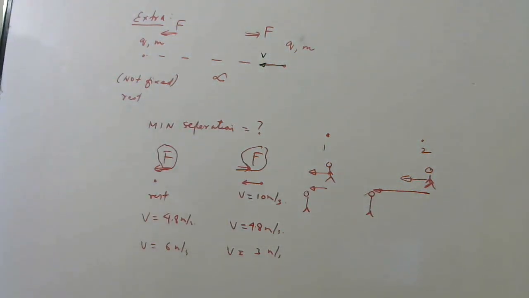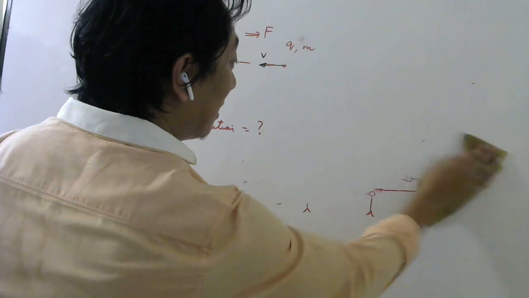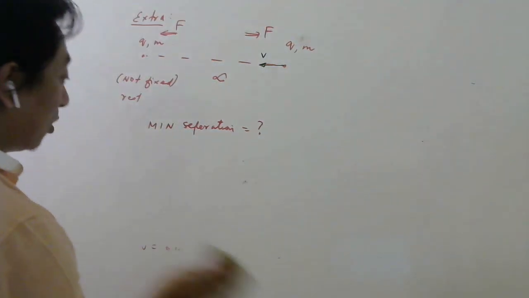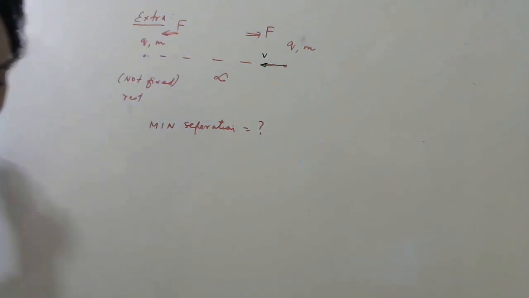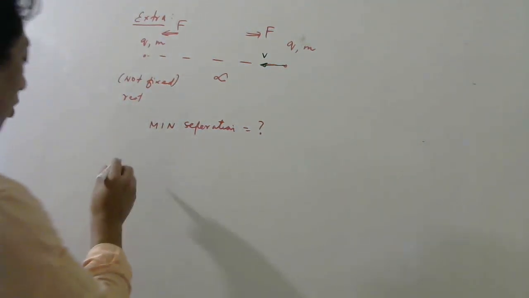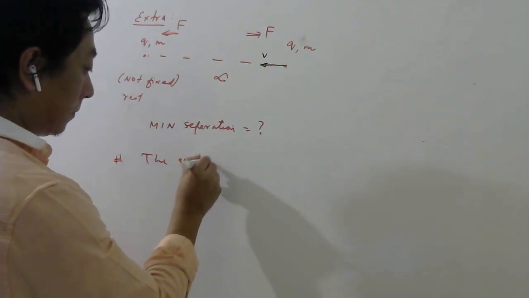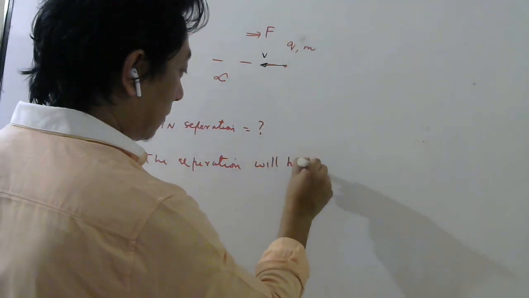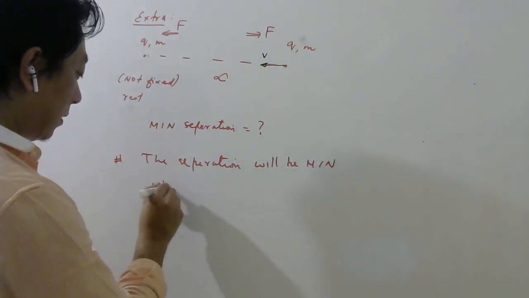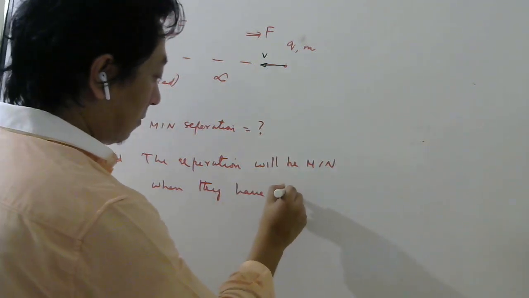So I hope all of you understood with this beautiful example which I have given, that when will the separation be minimum? The separation will be minimum when both of them will have what velocity, students? Same velocity. So very important point. The separation will be minimum when they have same velocity.